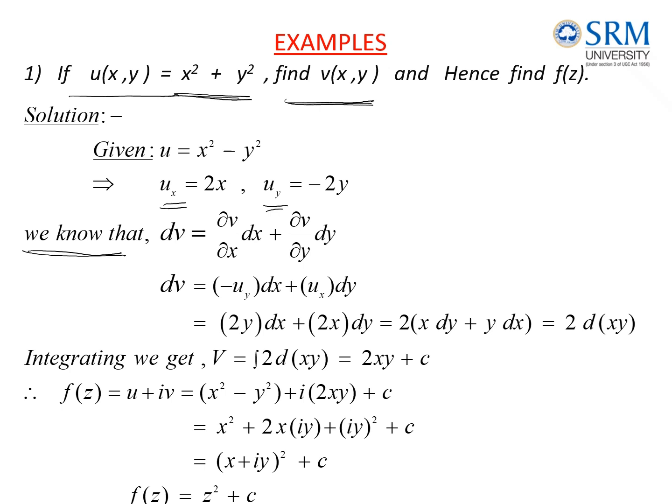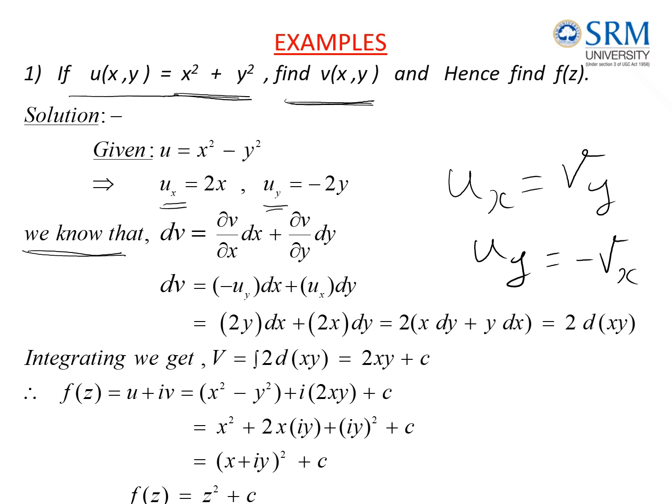For that we need to rewrite ∂v/∂x and ∂v/∂y in terms of u's. By the CR equations, I can write ux equal to vy and uy equal to minus vx. So we can substitute vy as ux and vx as minus uy in this.